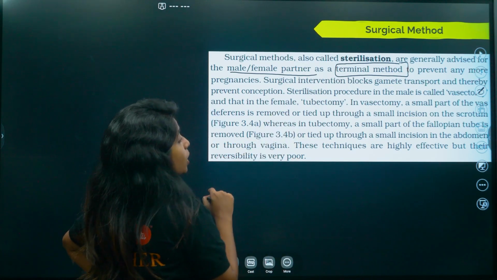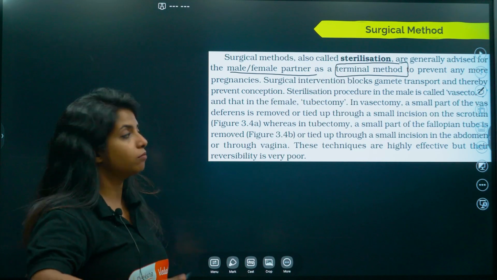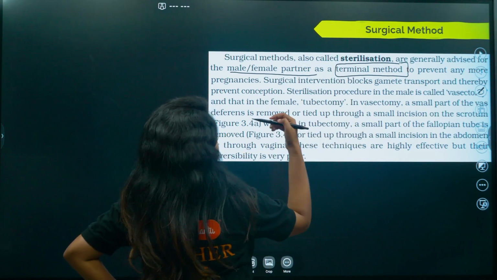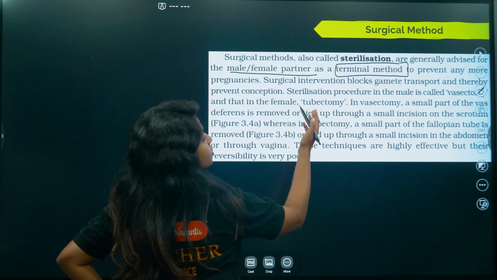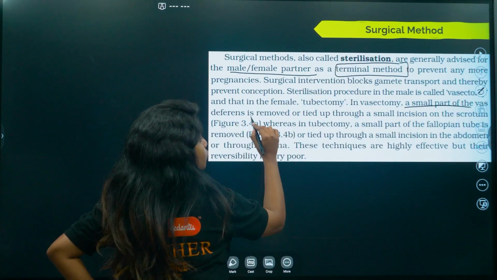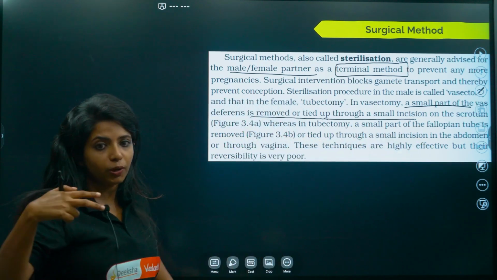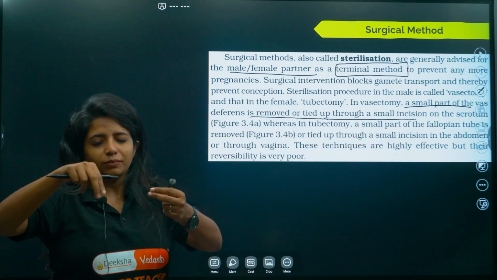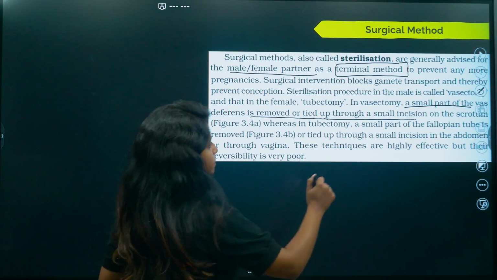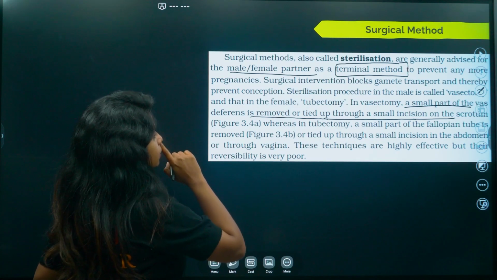Surgical intervention blocks gamete transport and thereby prevents conception. Conception as in implantation and the baby formation. Surgical sterilization procedure in the male is known as vasectomy, and that in the female is known as tubectomy. In vasectomy, a small part of the vas deferens is removed or tied up through a small incision on the scrotum. So on the scrotum an incision is being made and then it is tied up. Okay, that is the vas deferens.